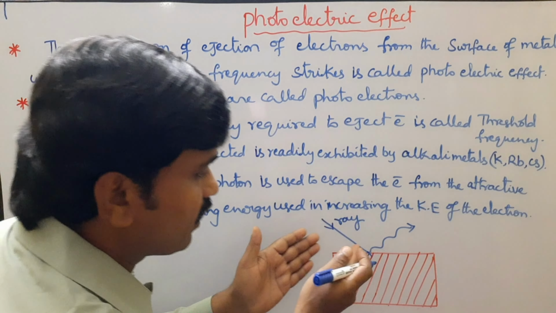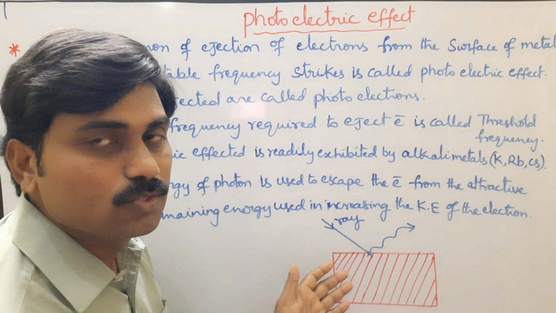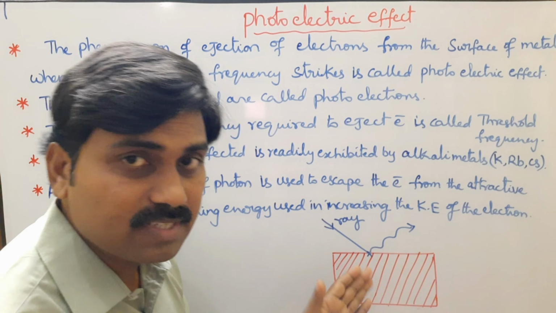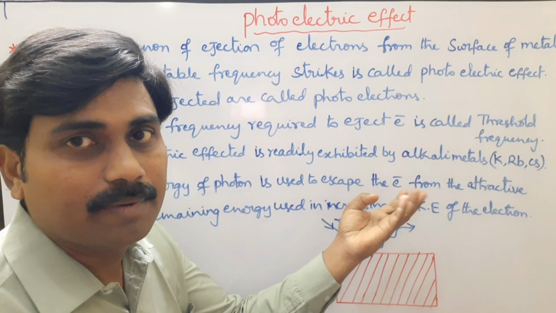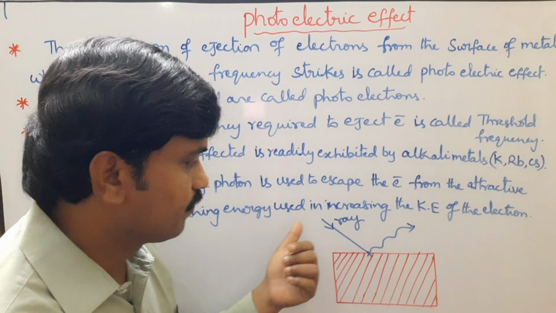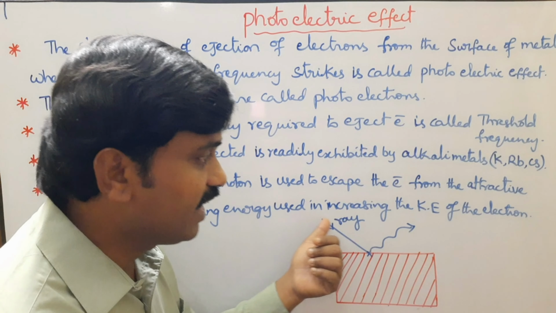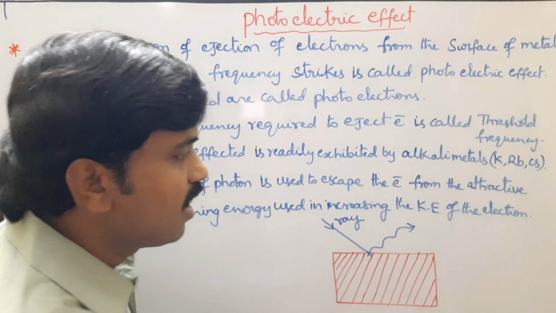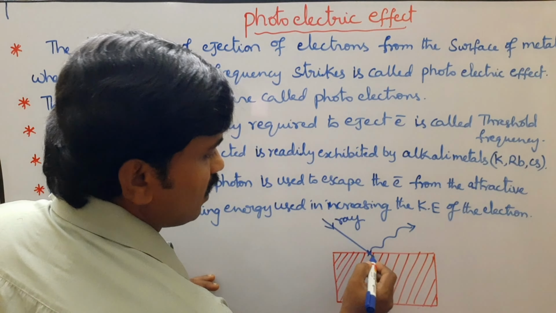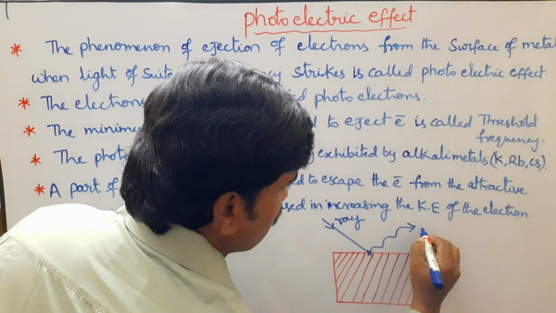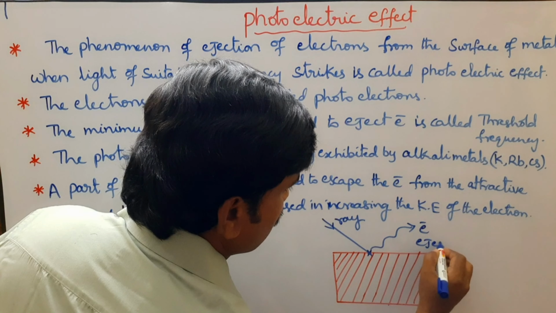Work is done on the metal surface, and the remaining energy is used in increasing the kinetic energy of the ejected electron. So here work is done on the metal surface and electrons are ejected.